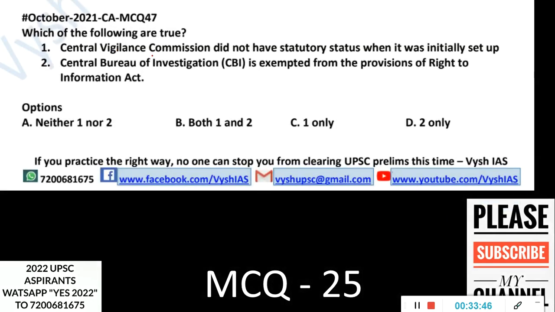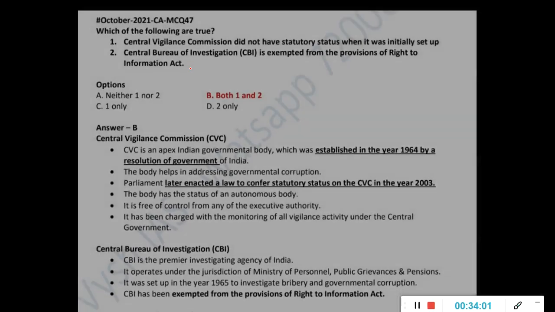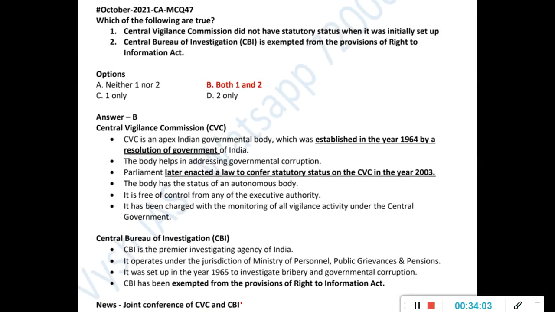Last question. The Central Vigilance Commission, CVC, did not have statutory status when it was initially set up. The Central Bureau of Investigation is exempted from the provisions of the Right to Information Act. This is a static question based on a current affair. The current affair is that they are having a joint conference, CVC and CBI. So you have to know the basic thing.